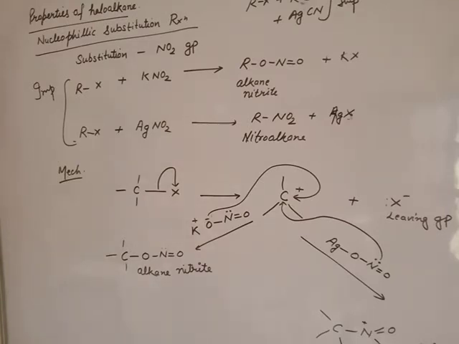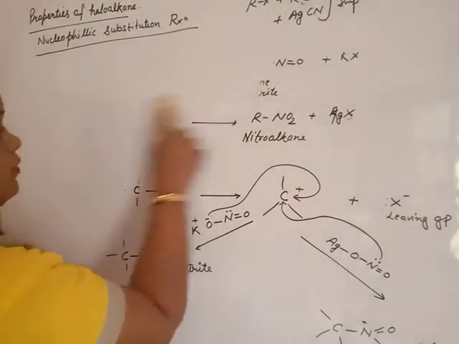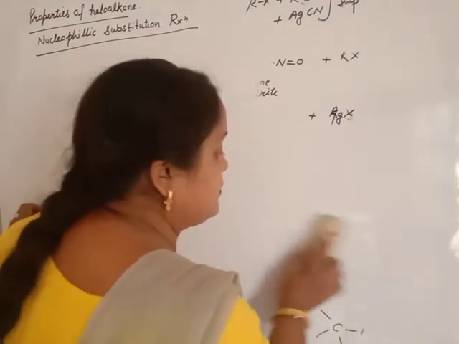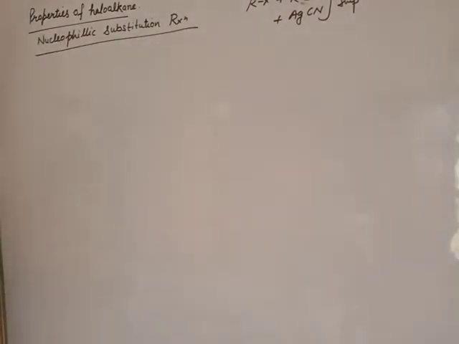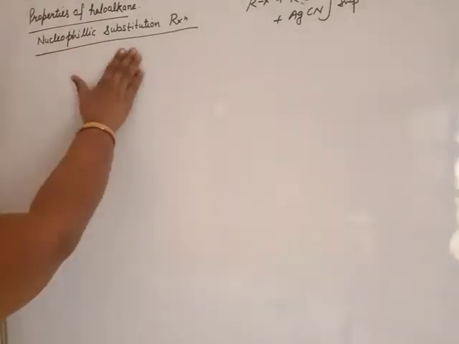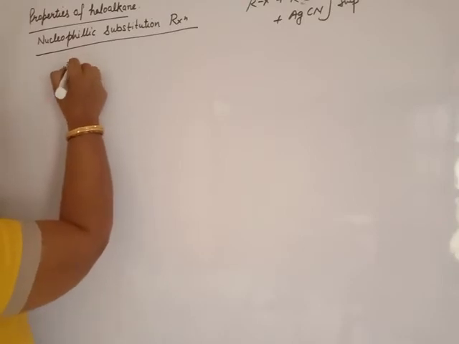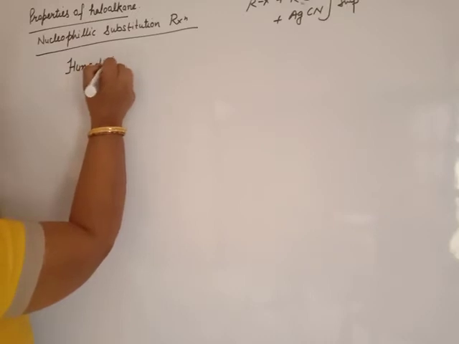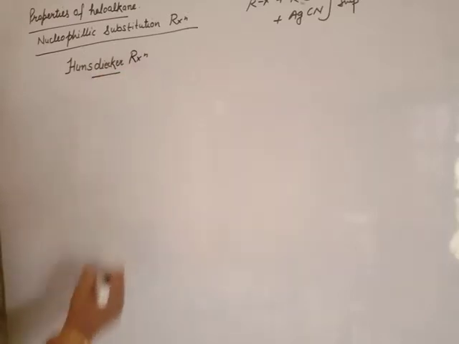Now another and most important reaction, a name reaction under the heading of nucleophilic substitution reaction, that is substitution by the silver salt of an acid, or you will say the ester group. Substitution by the ester group is known as the Hunsdiecker reaction.